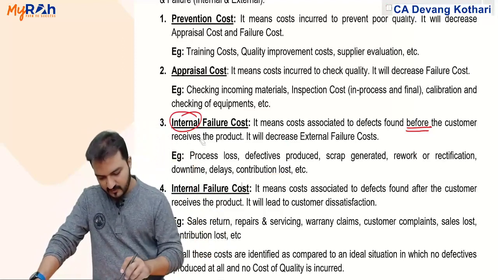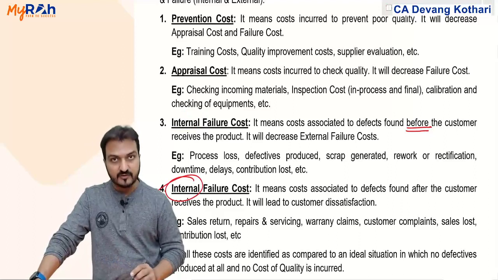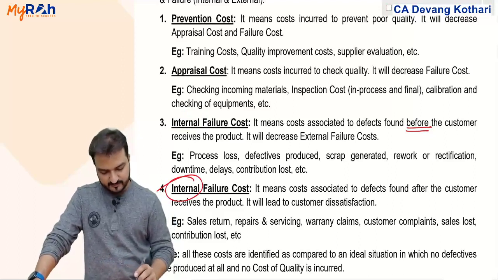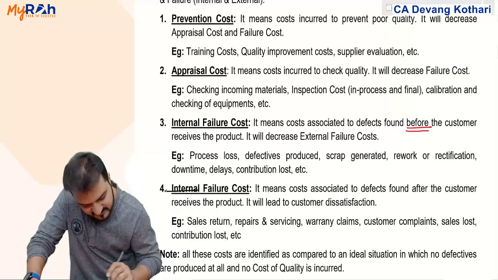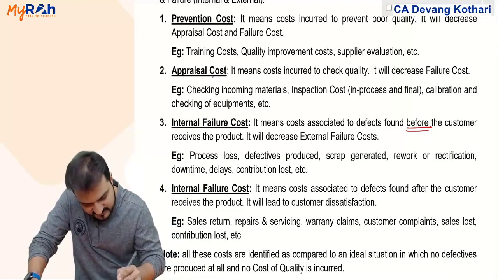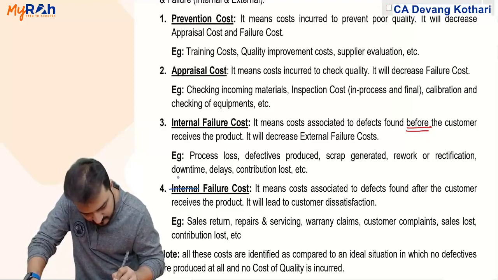And the fourth one, external failure cost. In the printed material it says internal, but that's a printing mistake. I'll make the correction in the material that you get. This becomes external failure cost. Internal is already done.